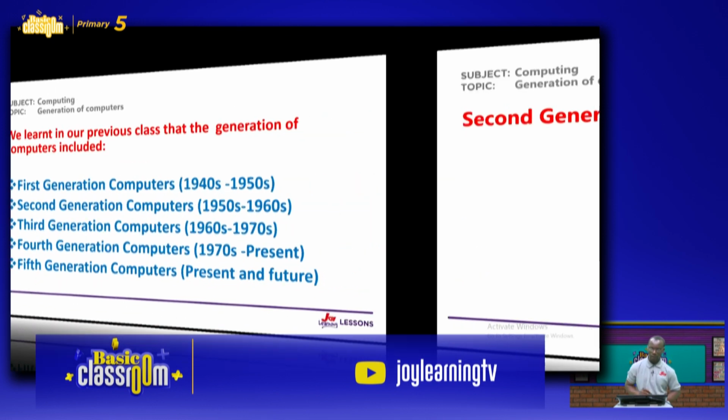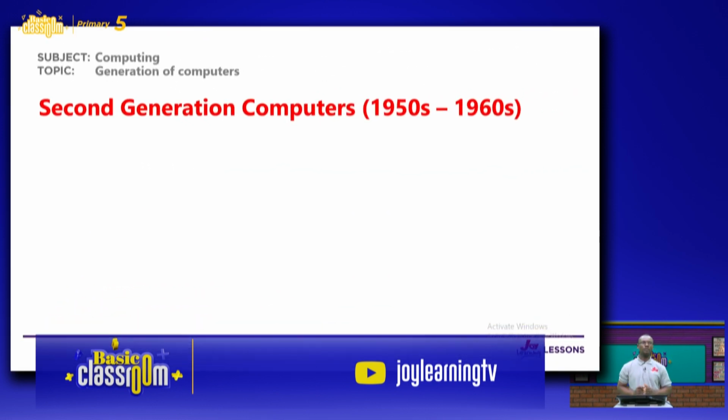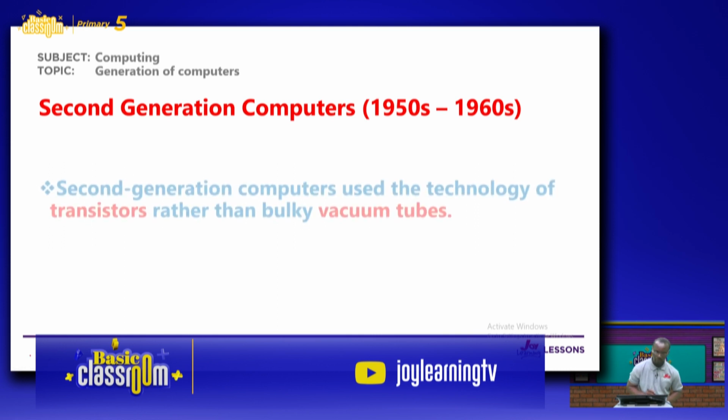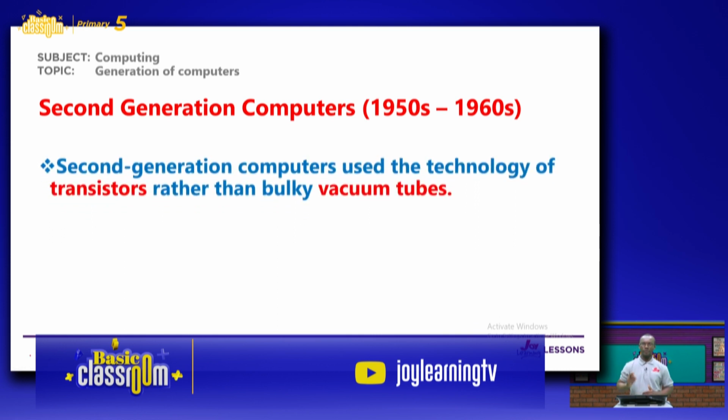Now, in Basic 5, we are going to focus on second generation computers. Let's look at something about the second generation computers. We learned when we were in Basic 4 that the main component used in the first generation computers were vacuum tubes. Now, with the second generation computers, the main component or technology used was the transistor.